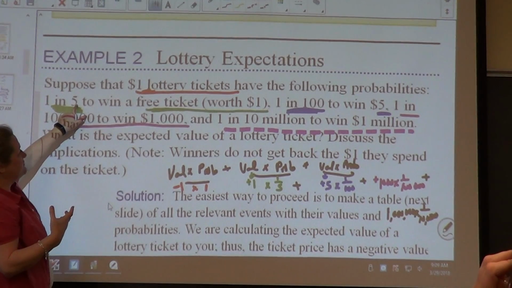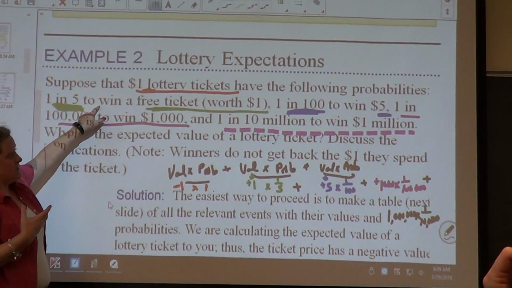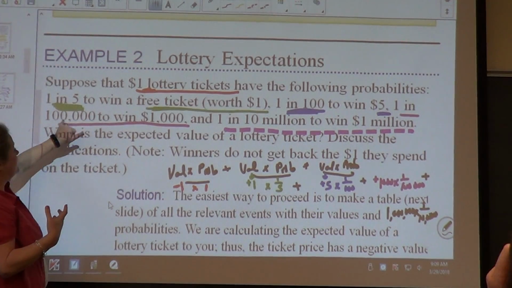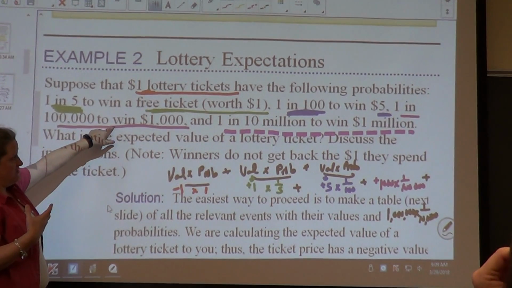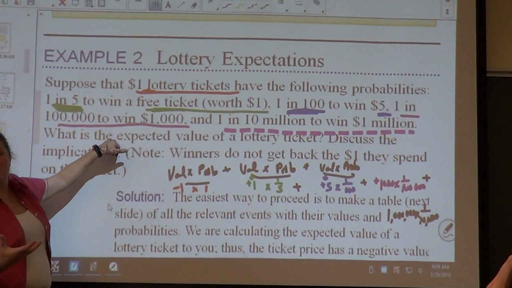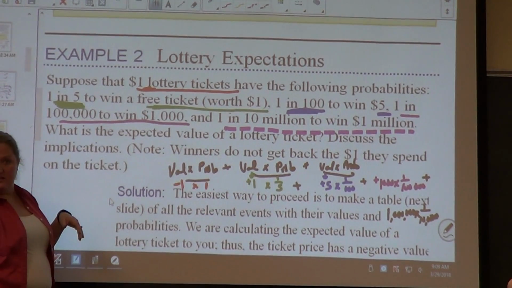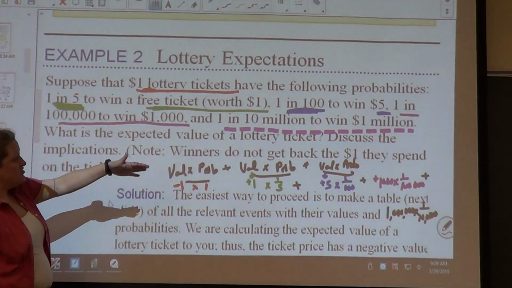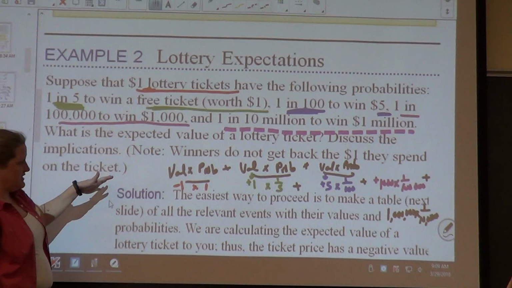You have a 1 in 5 chance to win a free lottery ticket. A 1 in 100 chance to win $5. A 1 in 1,000 chance to win $1,000. A 1 in 10 million chance to win $1 million. What should I expect buying a lottery ticket? Note, winners do not get back the dollar they spend on the ticket.